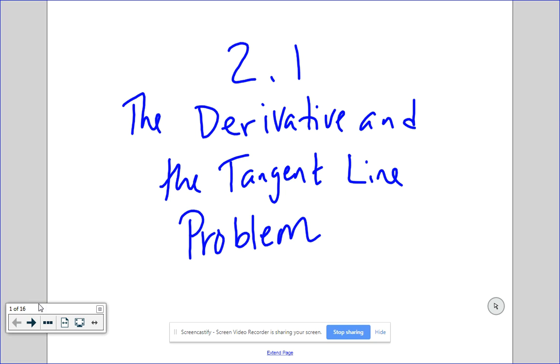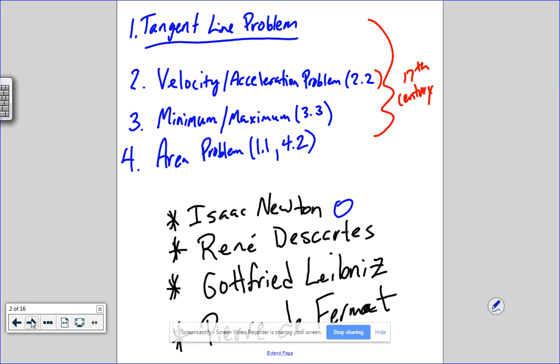So, when we talk about the derivative, it all comes back to four major concepts. So the four principles of calculus that were all developed back in the 17th century are the tangent line problem, which we're going to talk about in this section,